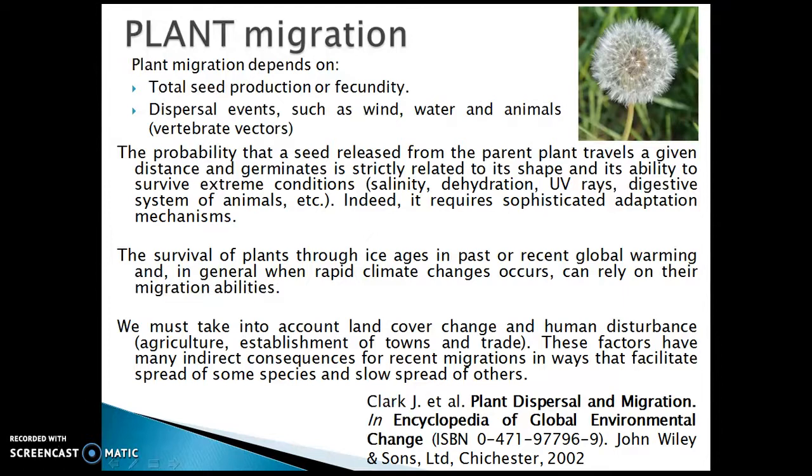The survival of plants through ice ages in the past or recent global warming, and in general when rapid climate changes occur, can rely on their migration abilities. Today, we must take into account land cover change and human disturbance. These factors have many indirect consequences for recent migration of plants, in ways that facilitate the spread of some species and slow the spread of others.